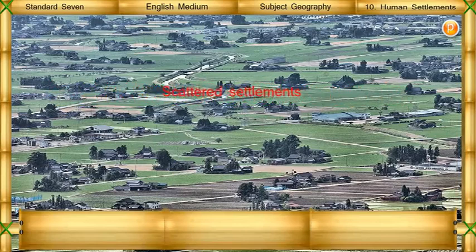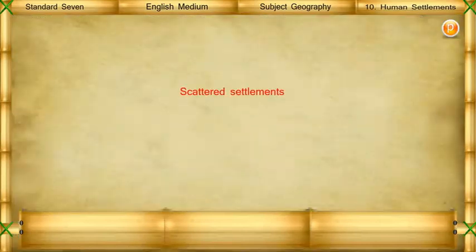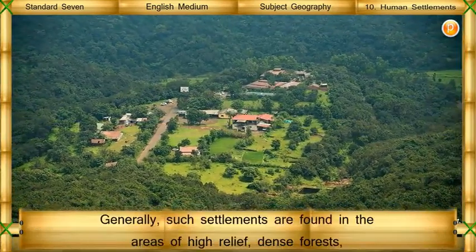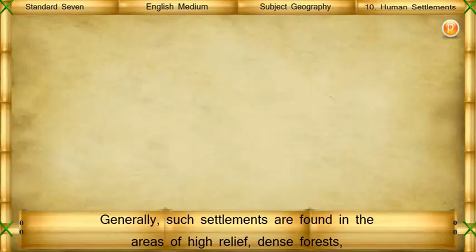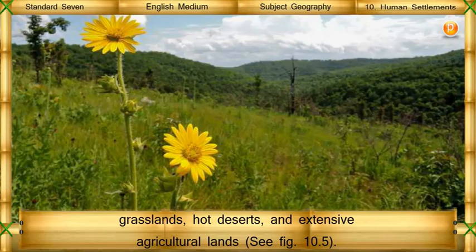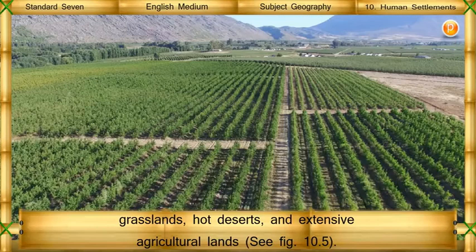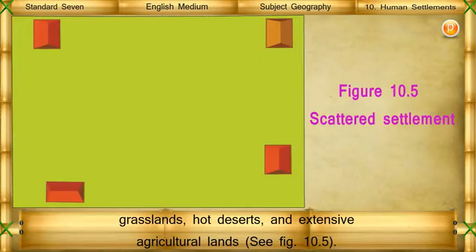Scattered settlements. In scattered settlements, houses are few and far from each other. Generally, such settlements are found in the areas of high relief, dense forests, grasslands, hot deserts, and extensive agricultural lands. See figure 10.5.